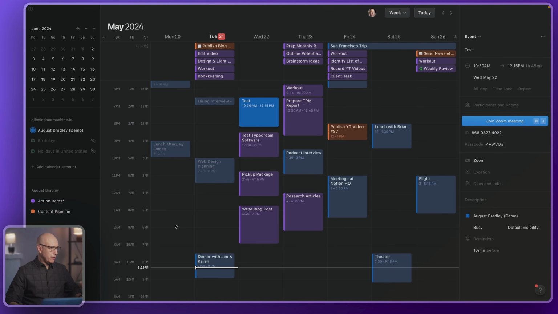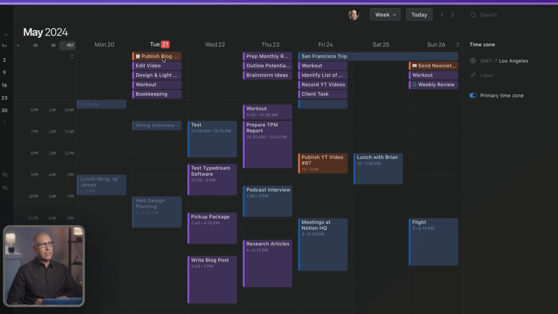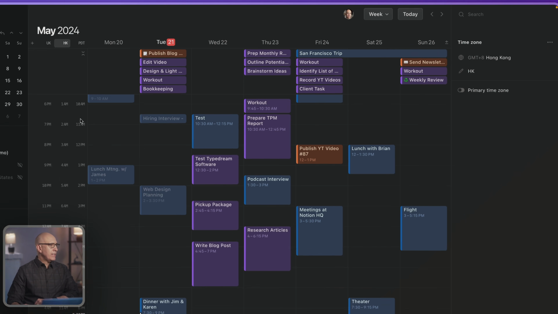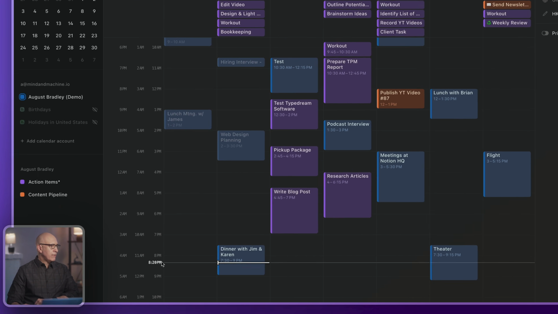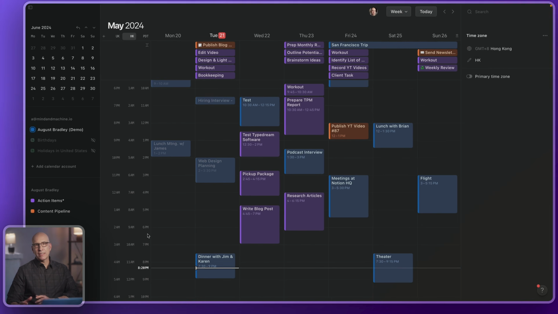Also, time zones are great in Notion Calendar. You'll see on the left, I have 3 time zones. You can add as many as you want. I have Pacific time, Hong Kong time, and UK time, which covers US, Asia, and Europe. You can click and rename them and label them however you want. And very easily, you can now see if it's 8 o'clock here, it's 11 a.m. in Hong Kong, it's 4 a.m. in UK. It makes it very easy to schedule.